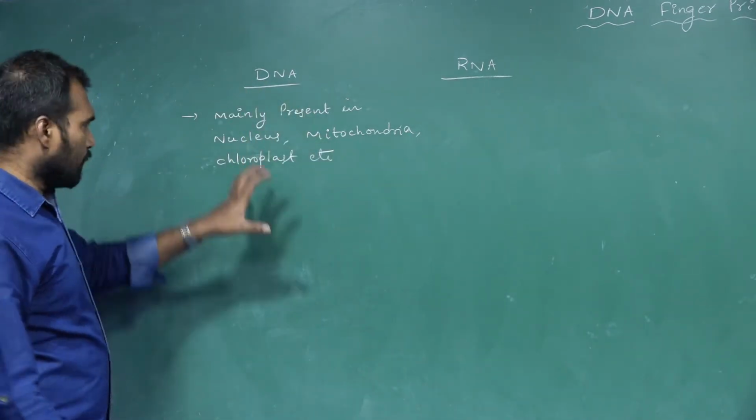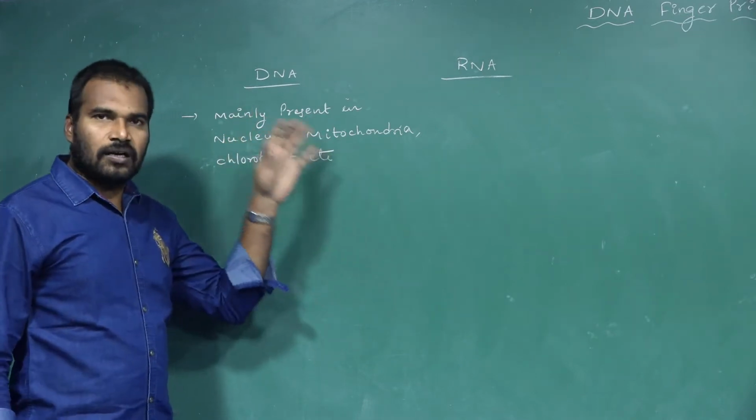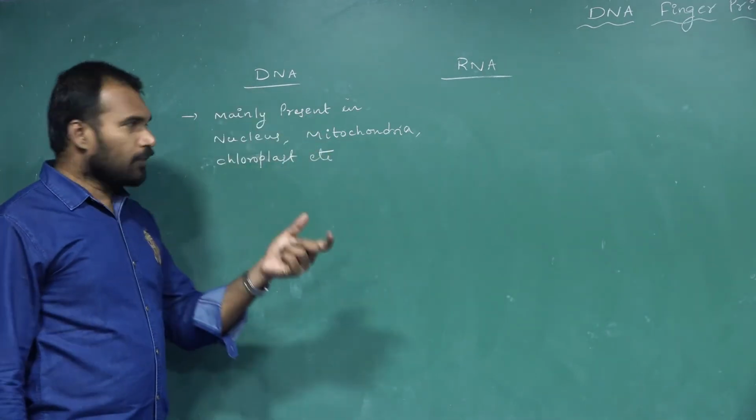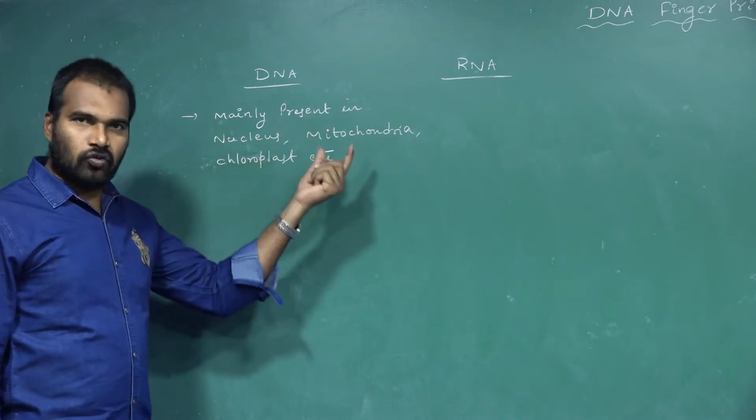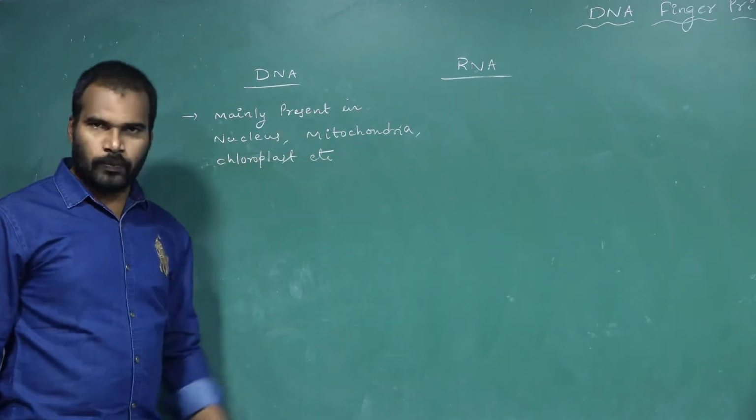So these are the three main places where DNA can exist: the nucleus of the cell, mitochondria, and at the same time chloroplast.